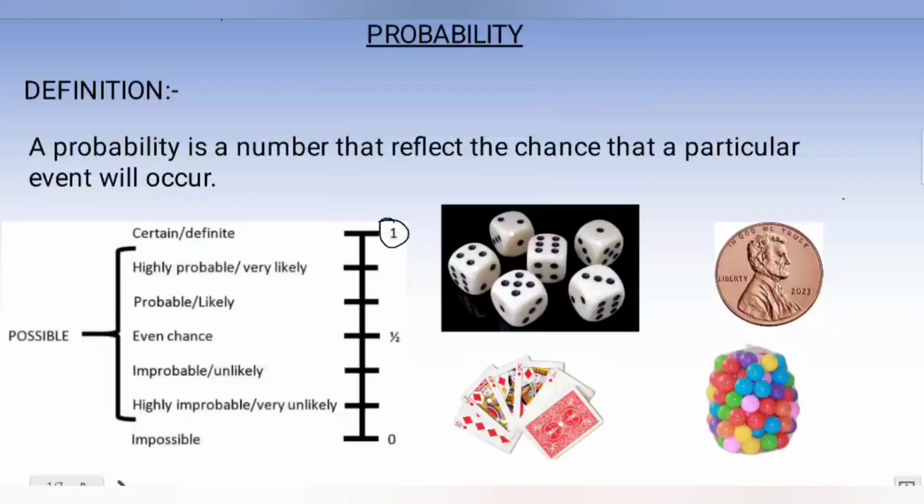Is it clear? And if you get an answer of half, that means it might happen or might not happen. That is half. And we can express the answer in terms of percentage also. 0 means 0%, 1 means 100%, half means 50%.